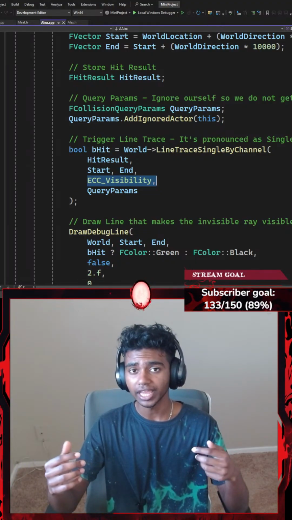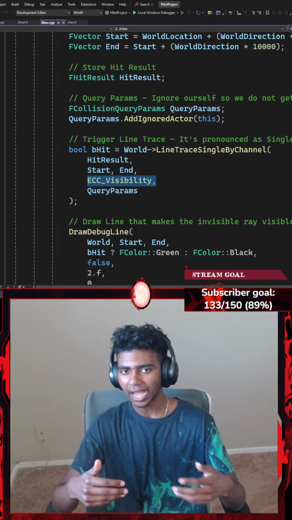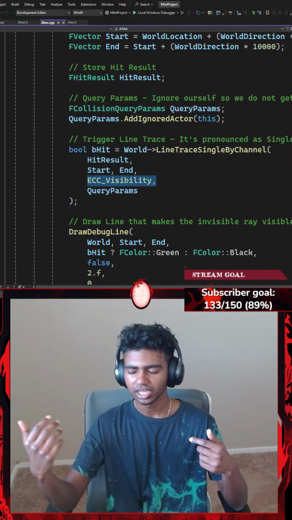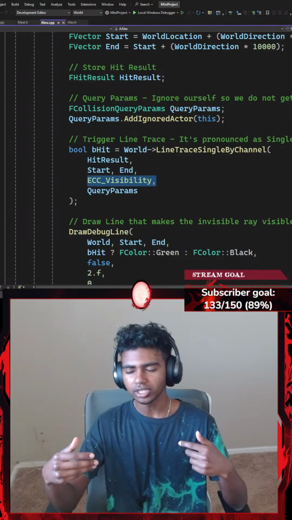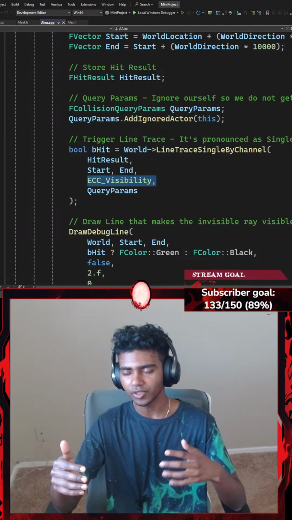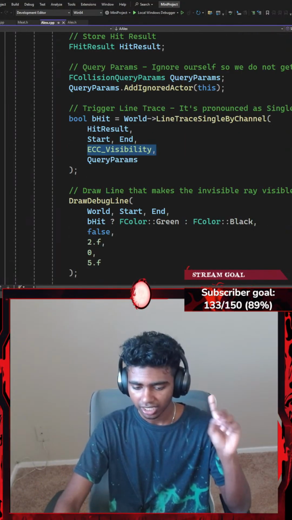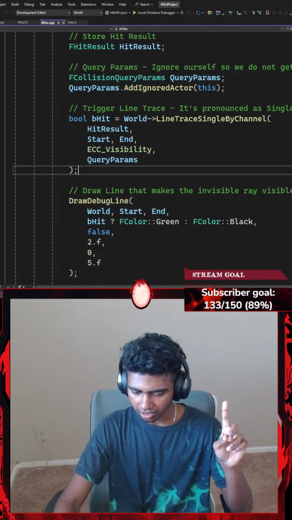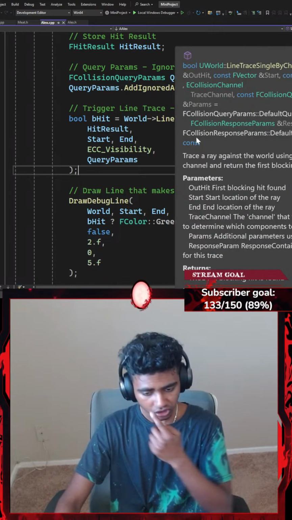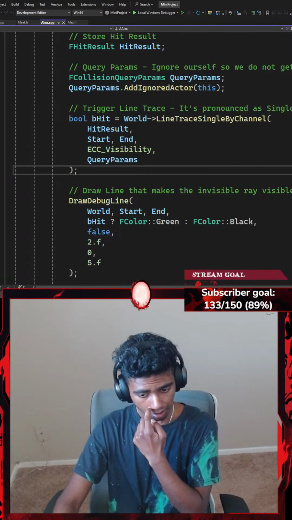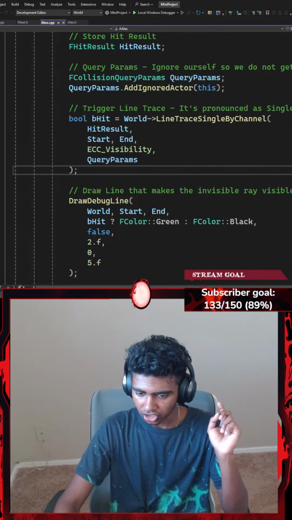I want to move as long as I can actually see what's in front of me. If, for example, a big boulder stopped my path, limiting my visibility, I cannot see what's behind the boulder, so I stop there. That's what I actually hit. And then I have query params. Okay, so I hit everyone besides myself. Line trace single by channel.